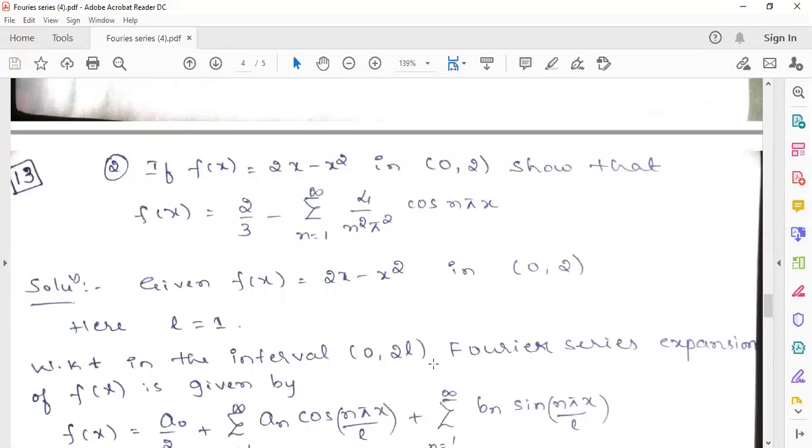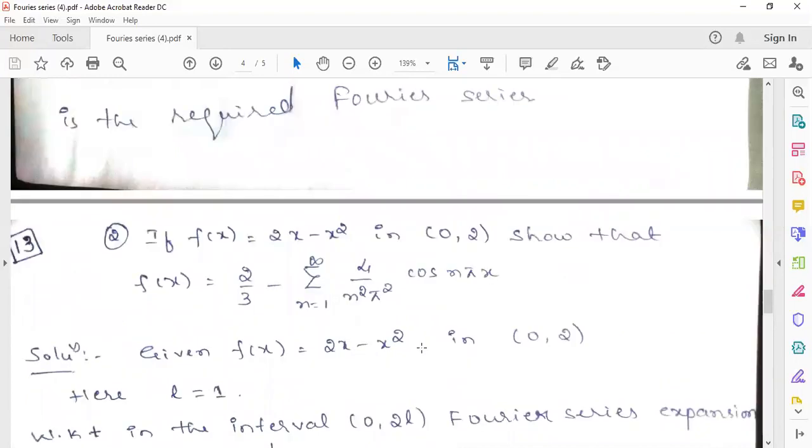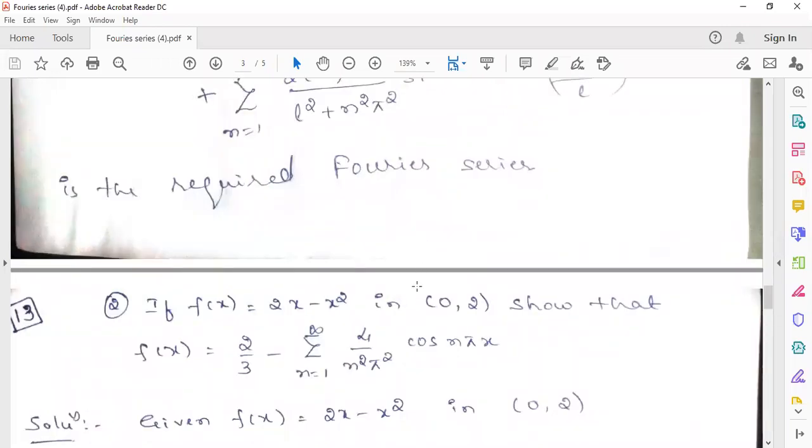Okay. So all of you start solving this one. The function is f of x equals 2x minus x square and the interval is 0 to 2. In the interval 0 to 2, what's the value of L? Anybody? 1, sir. Yeah, 0 to 2L means L is 1.